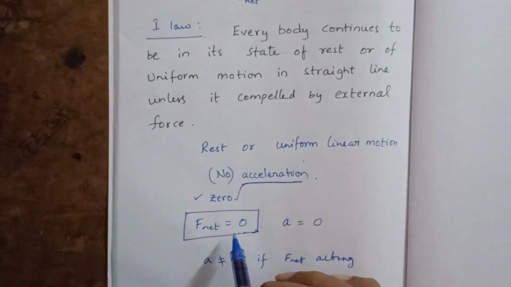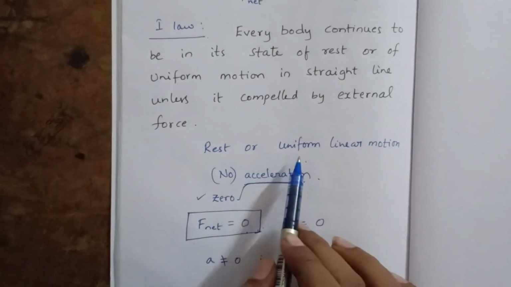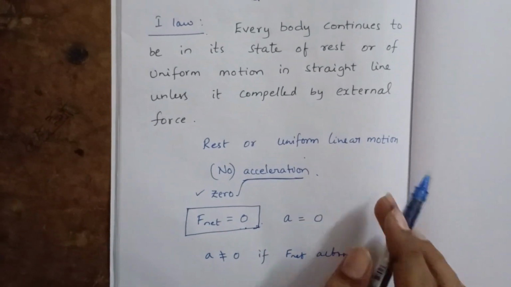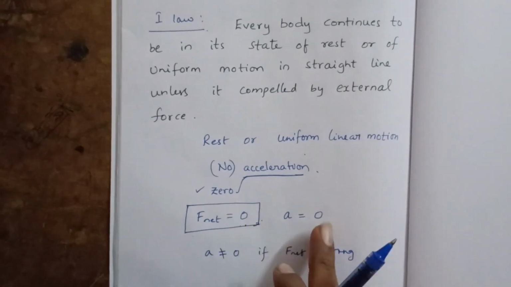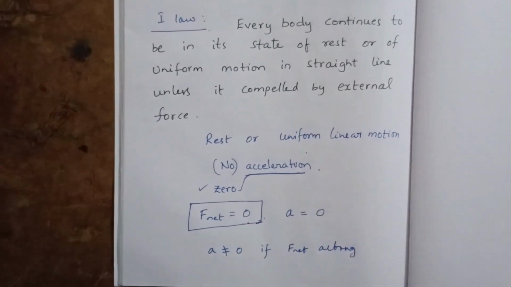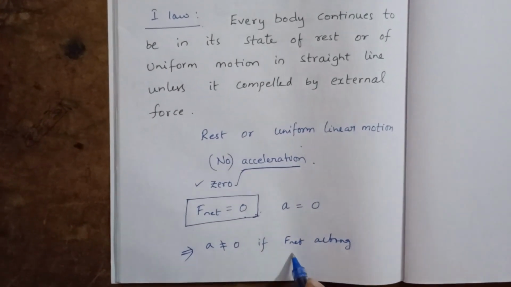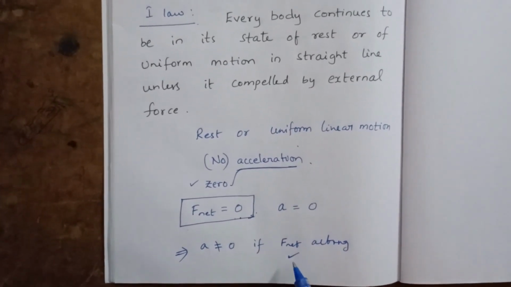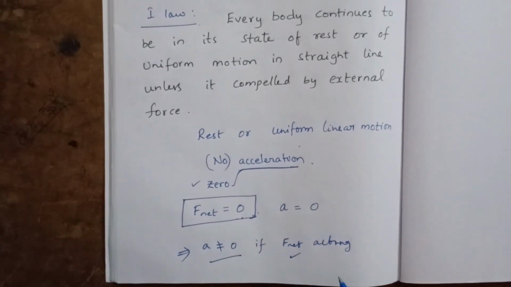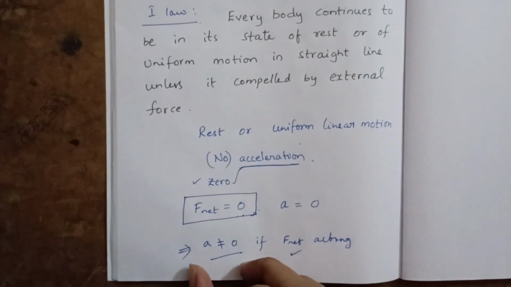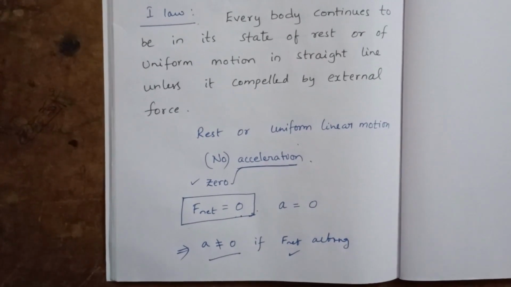If there is no net external force, then the body is either at rest or in uniform linear motion, and acceleration is zero. F net is zero, then acceleration is also zero. Only when a net external force is acting on the body is acceleration non-zero. If force is there, acceleration is non-zero. If force is not there, acceleration is zero.